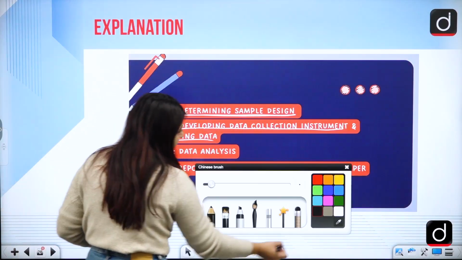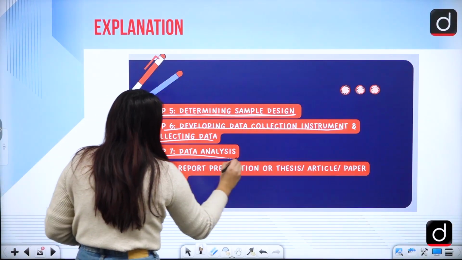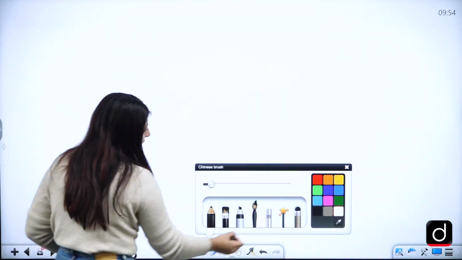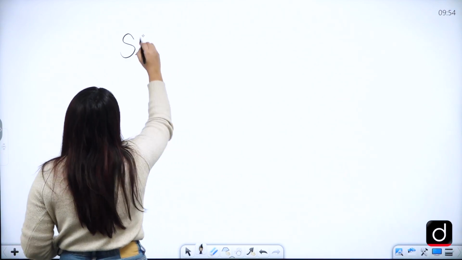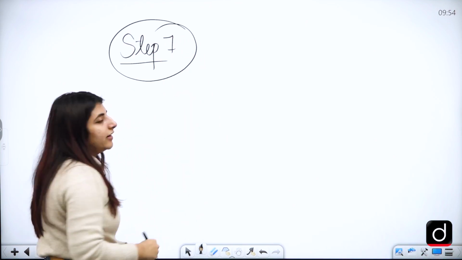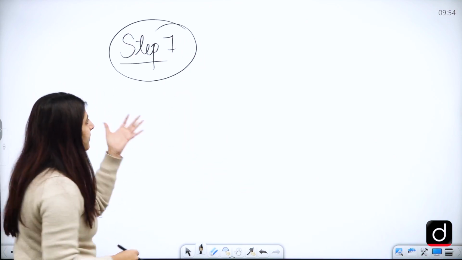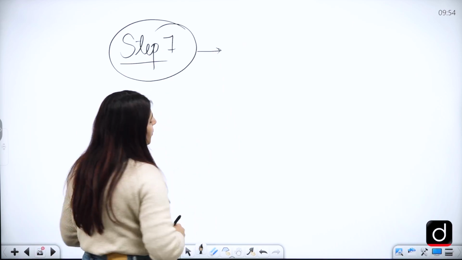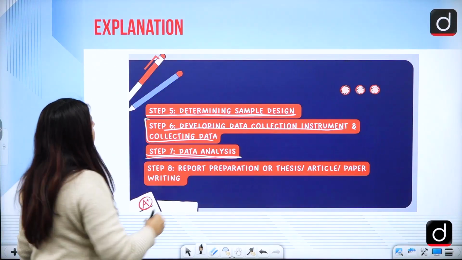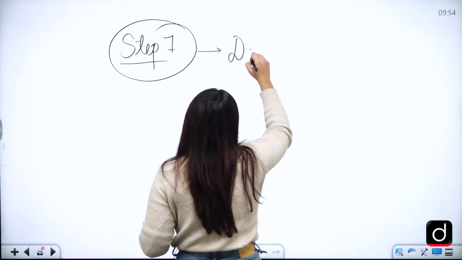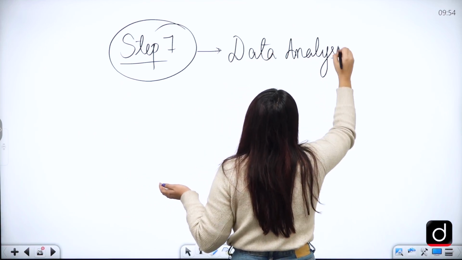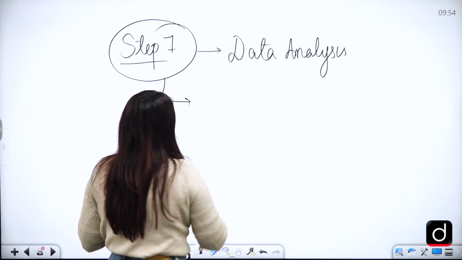Coming back to step number 7, data analysis. Now you all must be pretty sure by this time how the steps are in research, that you cannot jump from one thing to the other, right? So what are we going to do in step 7? In step 7, we are going to analyze the data, right? After collecting the data through surveys and questionnaires, you're going to see, is there a pattern?